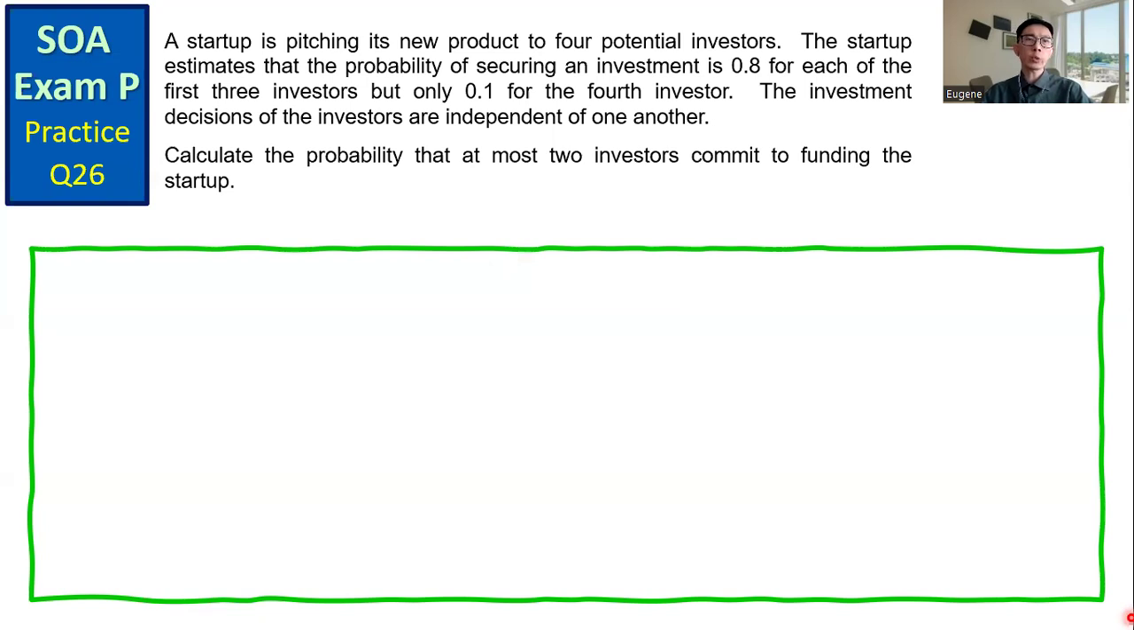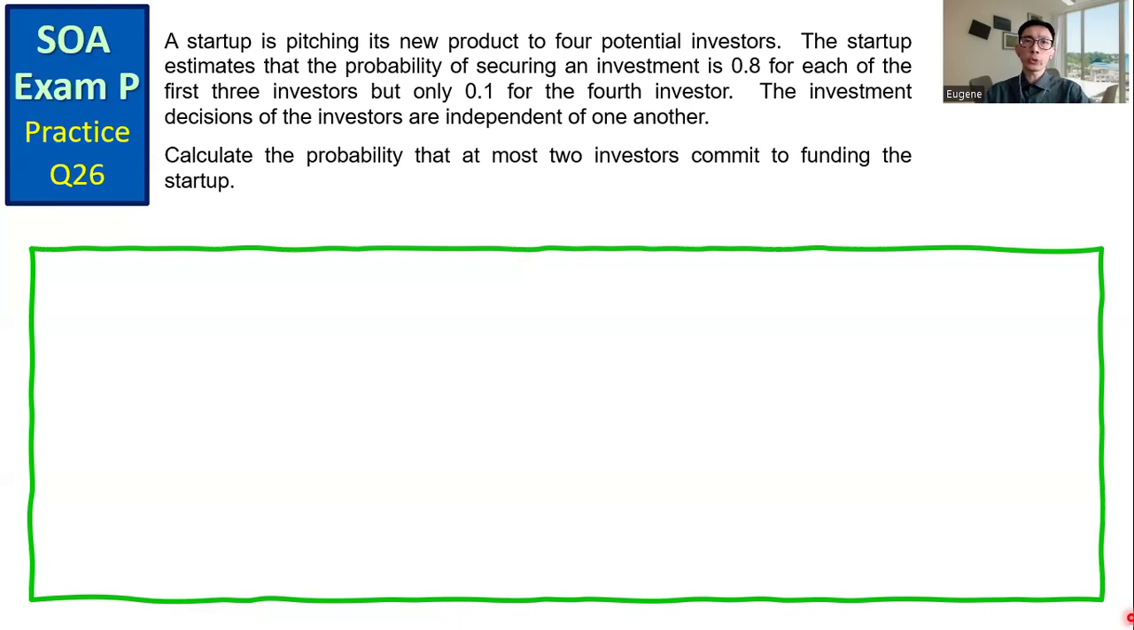SOA XMP practice question number 26. A startup is pitching its new product to 4 potential investors. The startup estimates that the probability of securing an investment is 0.8 for each of the first 3 investors, but only 0.1 for the 4th investor. The investment decisions of the investors are independent of one another. Calculate the probability that at most 2 investors commit to funding the startup.